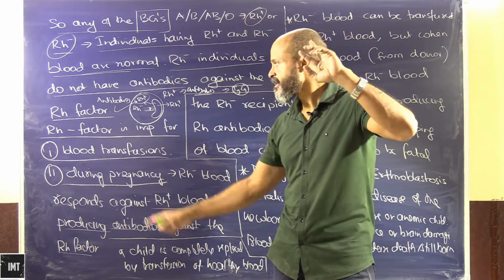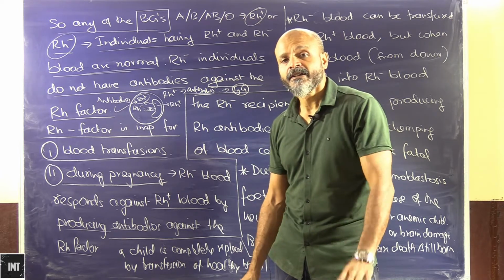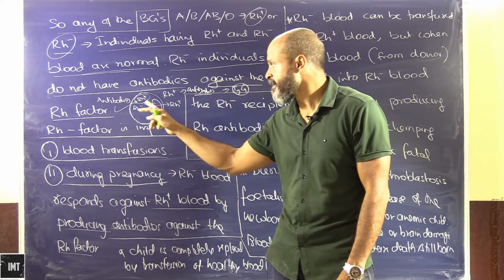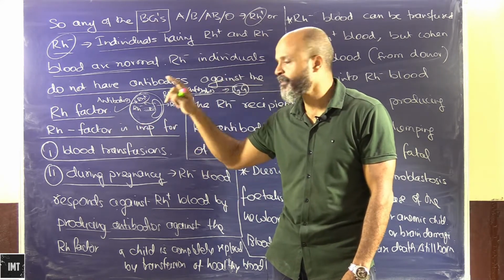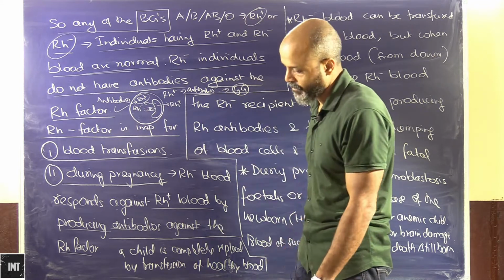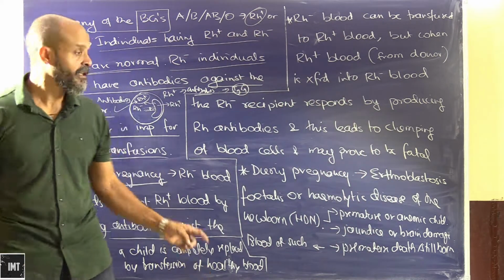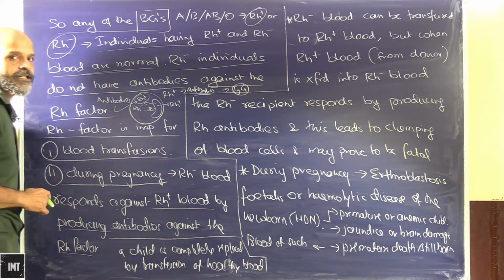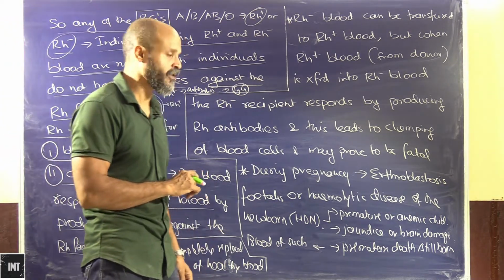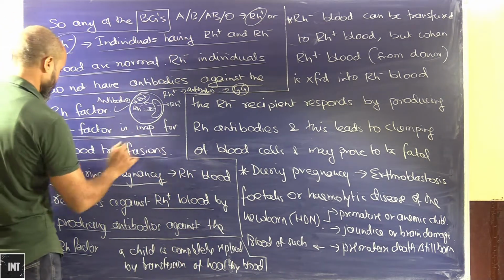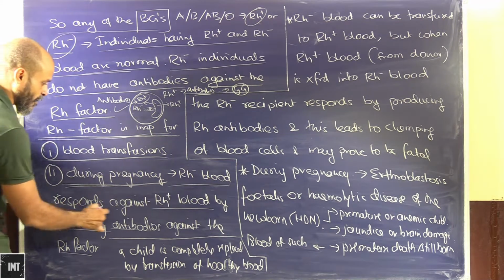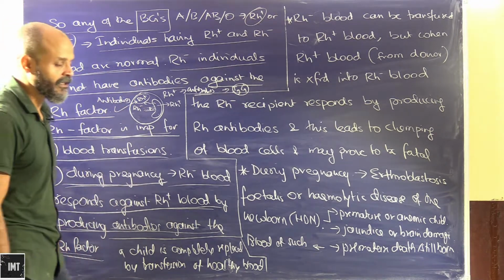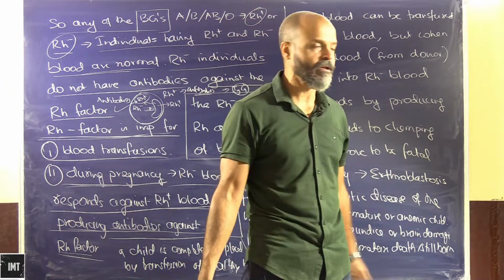In the previous case, since the mother's blood was RH negative, there was no intermixing of blood. However, in the second pregnancy, since anti-RH antibodies have been generated, they will be able to pass through the placental barrier and enter the fetal blood, destroying the fetus. The RBCs will start getting destroyed. So the antibodies against the RH factor will result in the death of the child, and a lot of complications will happen.